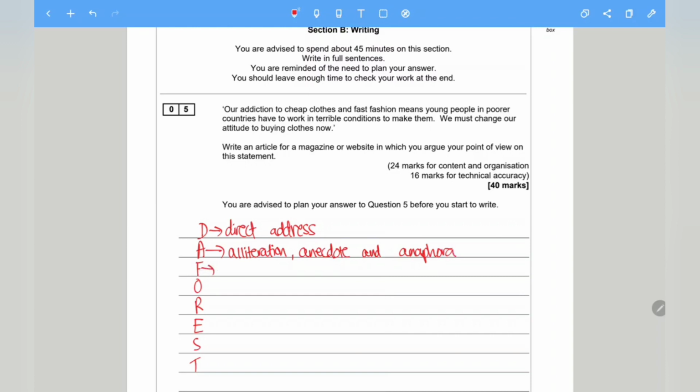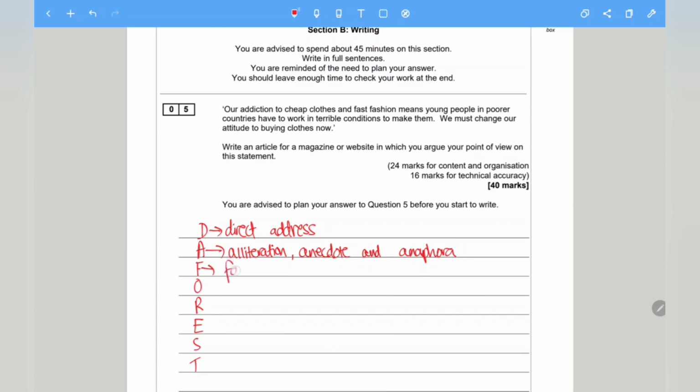Alliteration is when you have two or more words that start with the same first letter. An anecdote is a short personal story that is used to reflect your point of view. Anaphora is a form of repetition when there's a particular sentence that is repeated throughout your article.